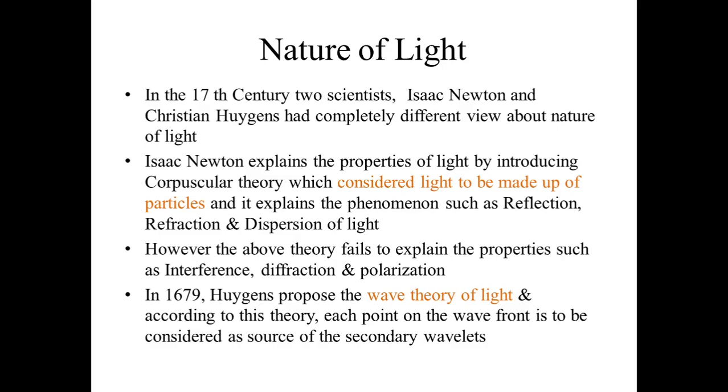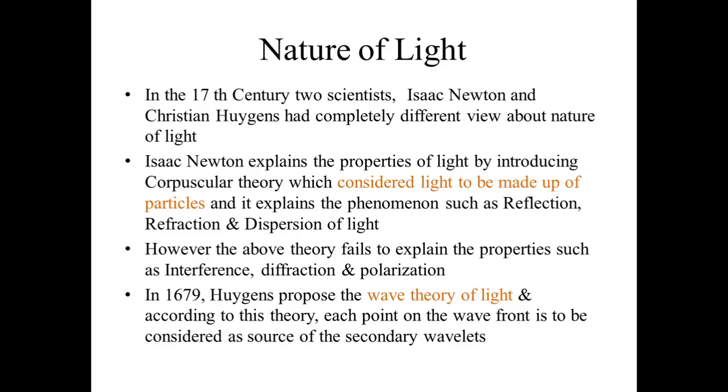So, in the 17th century, two scientists had completely different views about the nature of light. For example, Newton explained phenomena such as reflection, refraction, and dispersion of light.